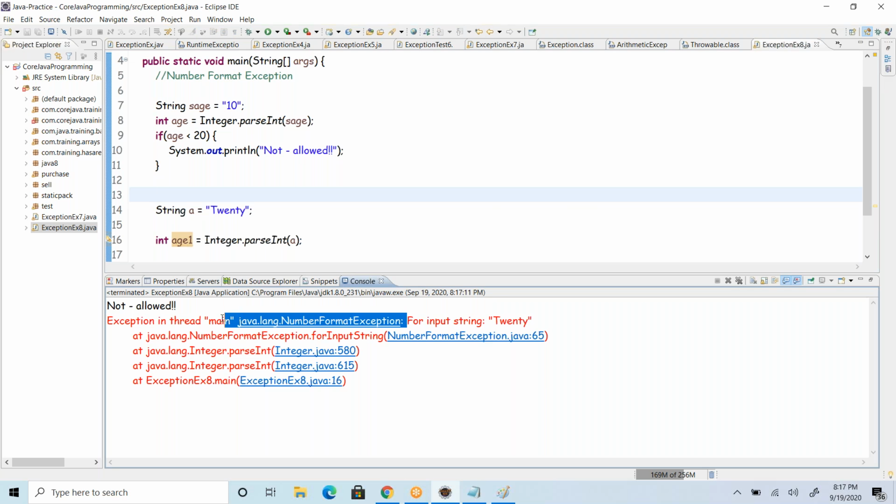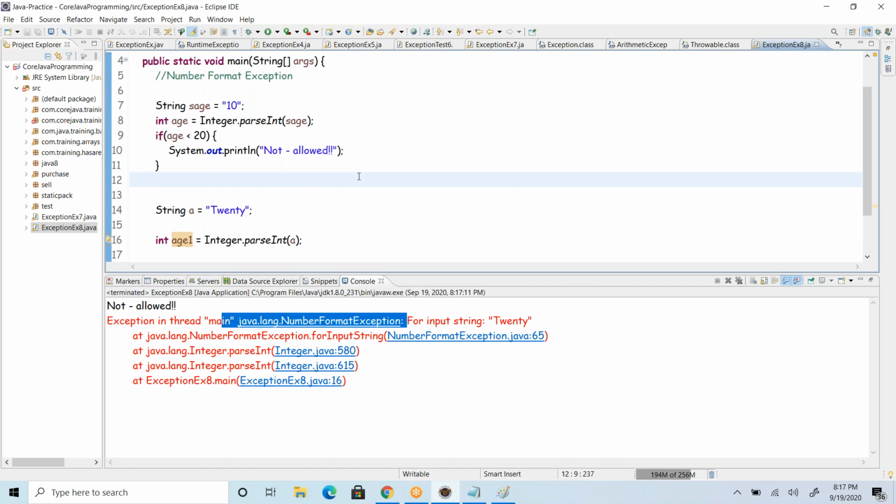NumberFormatException is very important, because we used to get this kind of exception, so we have to be familiar with when it occurs. We must know the actual scenario when it is going to bounce.